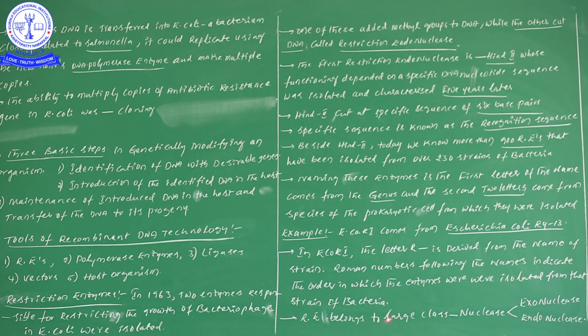There are two different types of restriction enzymes: the exonuclease enzyme and the endonuclease enzyme. The exonuclease enzyme cuts the DNA sequences only at the ends, whereas endonuclease cuts at specific locations in the middle of the DNA sequences. So I have given information regarding restriction enzymes. Still a lot of information remains to be explained under restriction enzymes, and in the next video I will cover it.